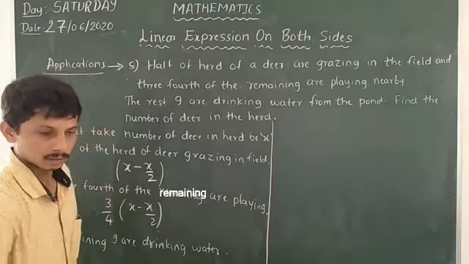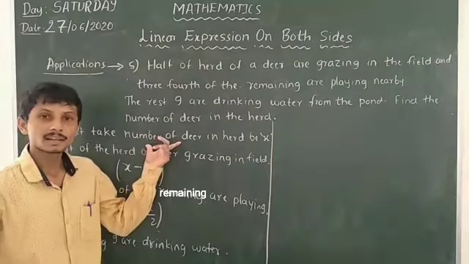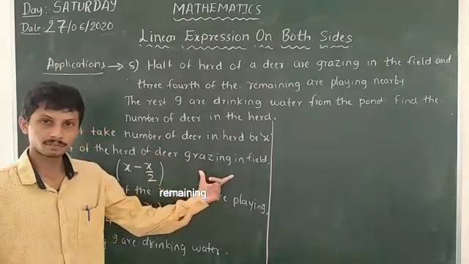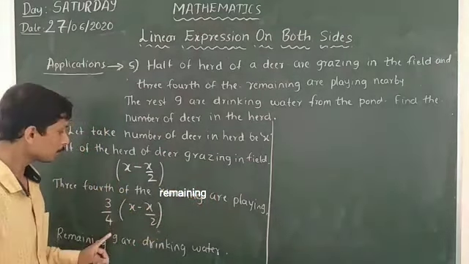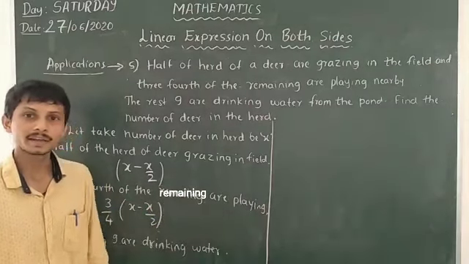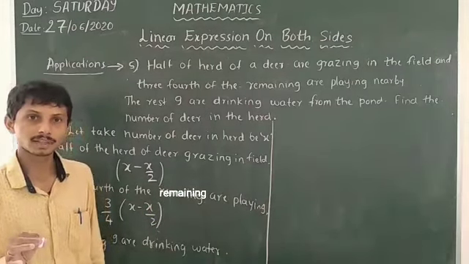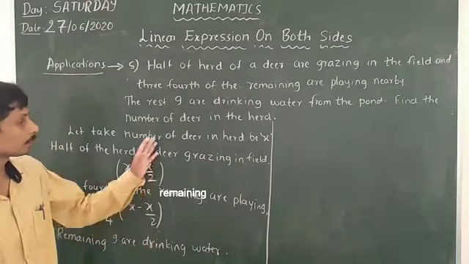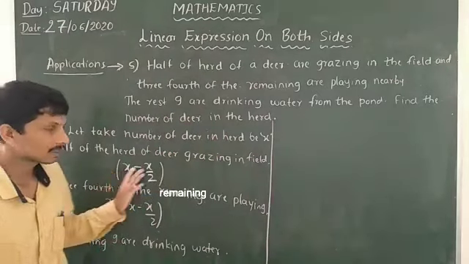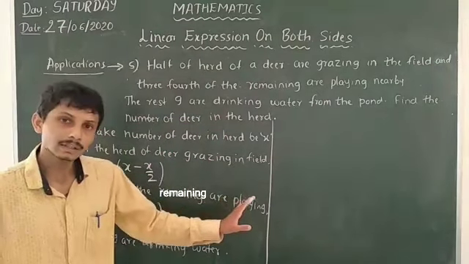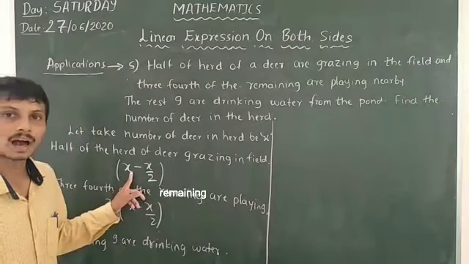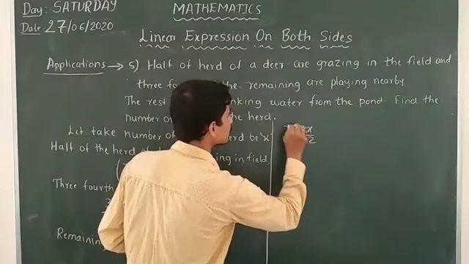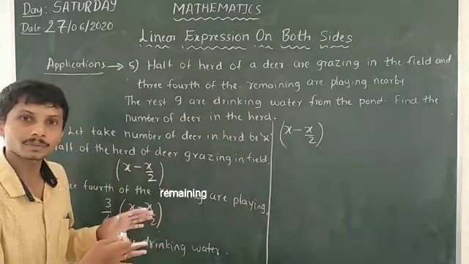So that means there are X number of deer in the herd. In that, half are grazing in the field. In the other half, 3/4 of that are playing and the remaining 9 are drinking water. So when we add these, we get the number X. So let us equate it into a linear equation. Firstly, the half of the herd, that means X minus X by 2. This is the 1/2, so half the part is covered.